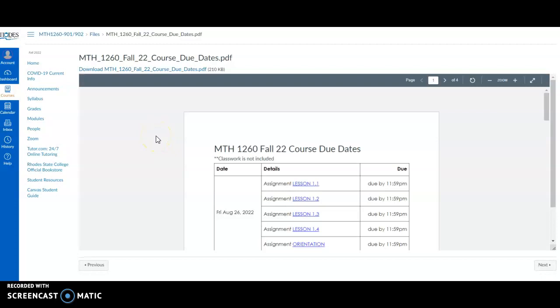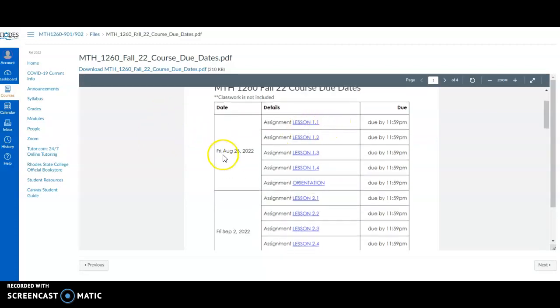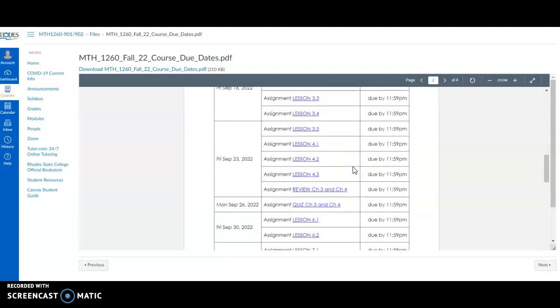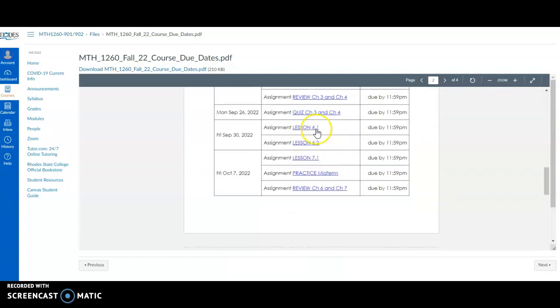I would print this out. I know I have it online on the Canvas website, but it also gives you a guideline for every week on that Friday what's going to be due. Okay, some of these assignments are heavier than others, so just be aware. Some weeks might only look like they have a couple assignments, but they might be bigger ones.